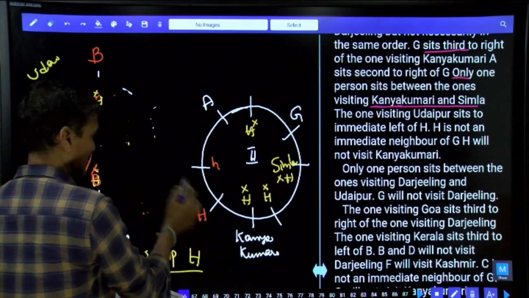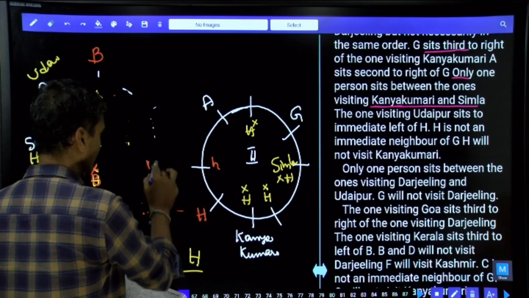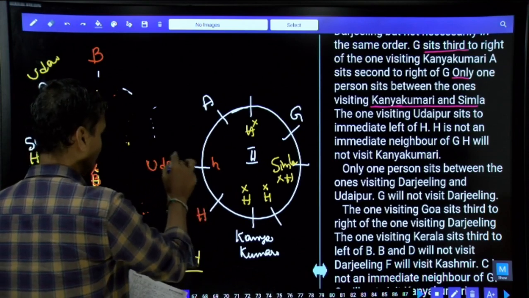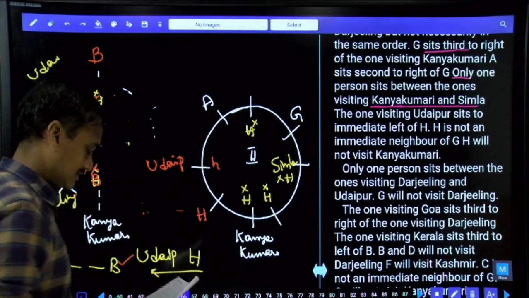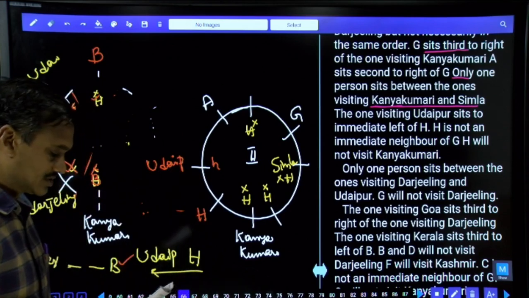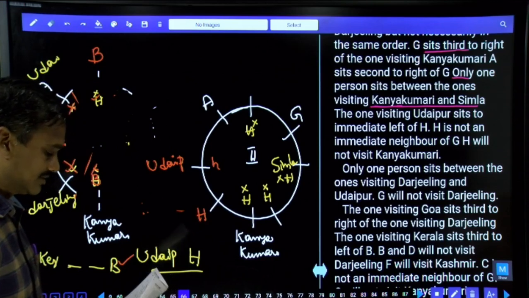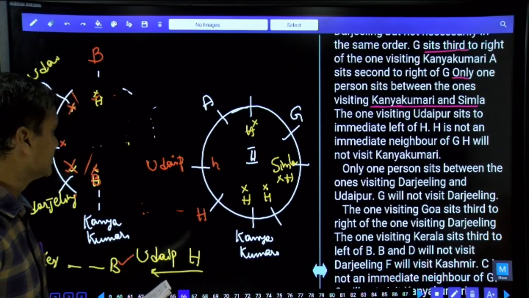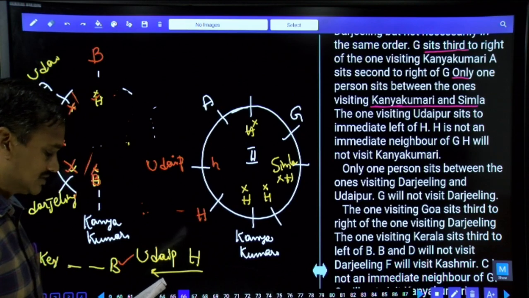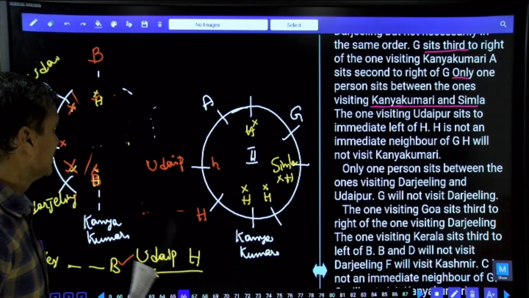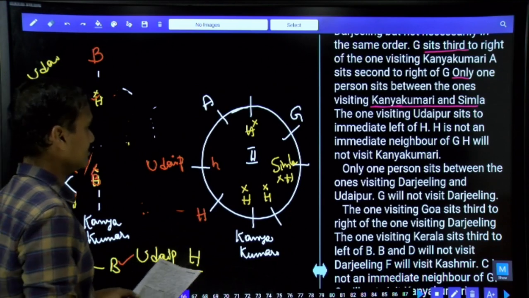As of now, we are starting with H and Udaipur. And if Udaipur is here, then the next one: G sits south to the right of the one who is visiting Kanyakumari. A sits second to the right of G. Only one person between Kanyakumari and Shimla. The one who is visiting Udaipur sits to the immediate left of H. H is not an immediate neighbor of G.